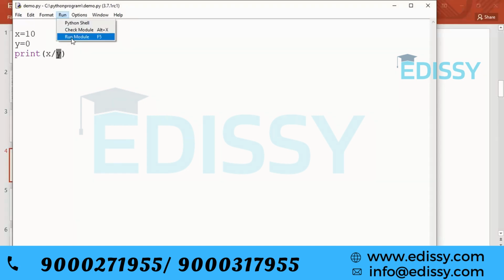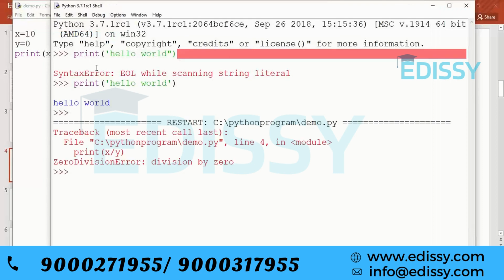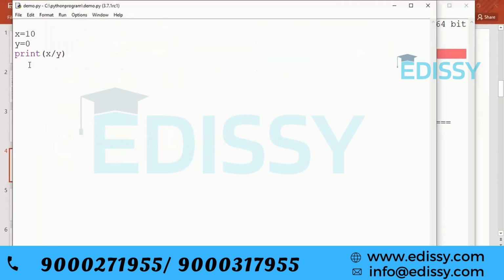So it is not advisable to terminate our program. See, ZeroDivisionError. Can you see that? This is the abnormal termination of your program, right? So this is not advisable. So we can put this type of risky code in some try-catch block, and that is called exception handling. Right? So exception handling is very important.